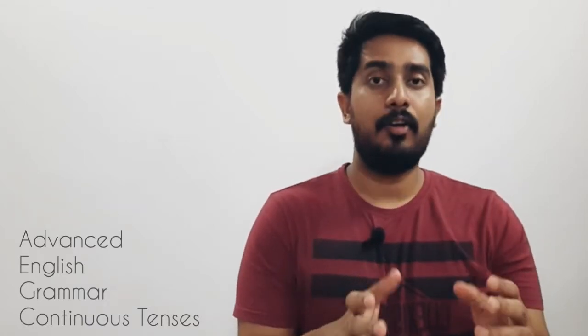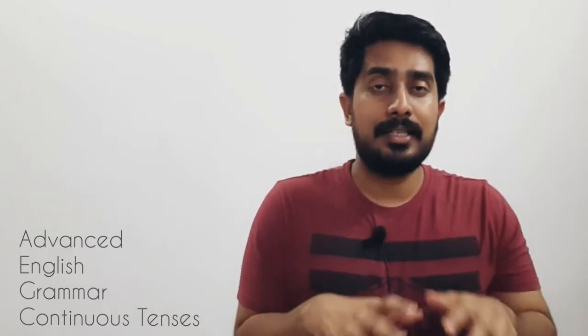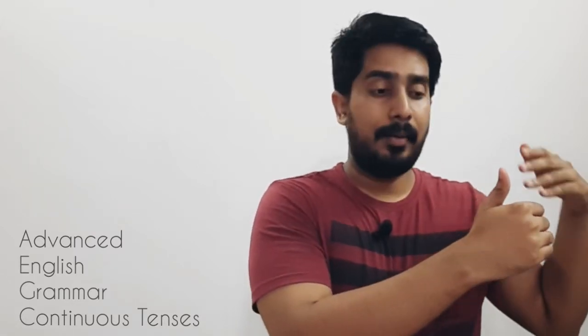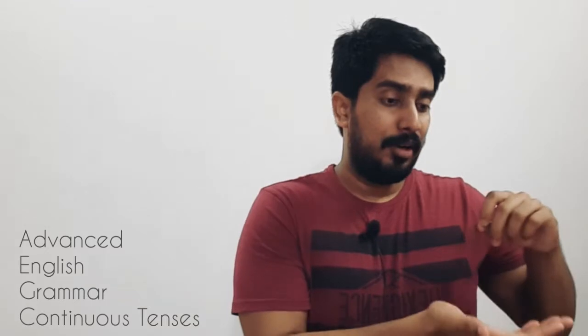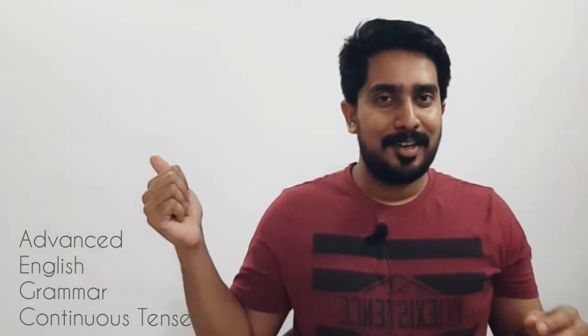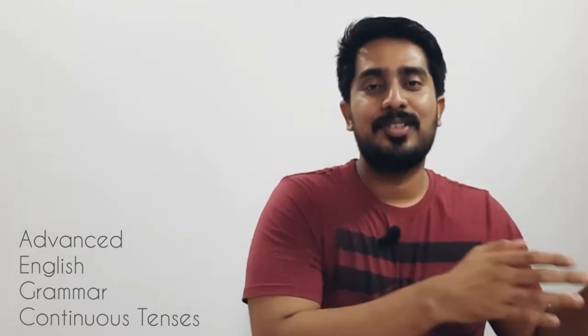The activity of writing the exam is ongoing in the present right now, and a prediction is made that I will be continuously writing the exam at a particular point of time in future, which is tomorrow. So past continuous, present continuous and future continuous.